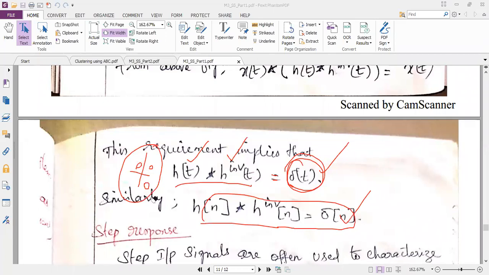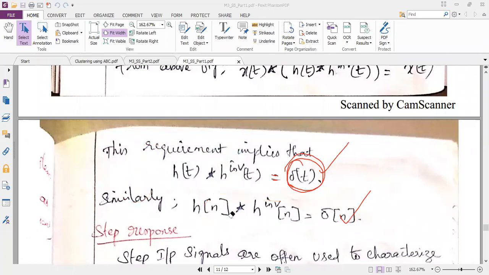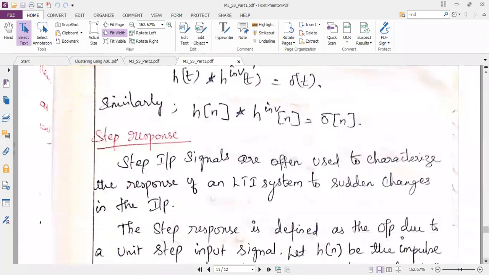We have discussed 4 properties. The last property is step response. Step response is the unique property which was not discussed for systems in the previous module. This property we are discussing only in this module.